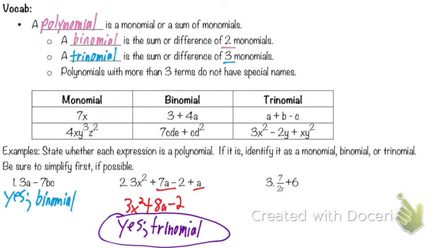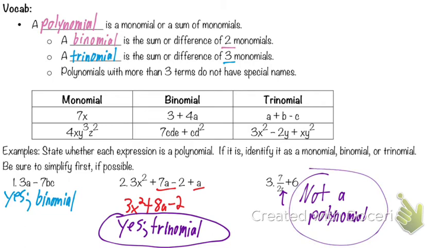Alrighty. Let's look at number 3. If we look at each individual part, are both of those monomials? No. Why not? There's a denominator. There's a variable in the denominator, okay? So it is not even a polynomial. Any questions on that one, of why that one's not a polynomial but the other ones were?